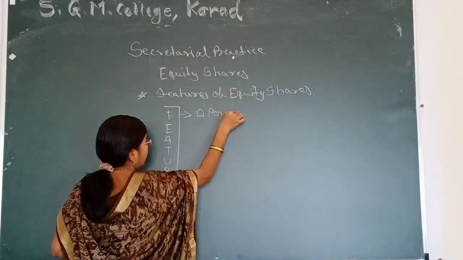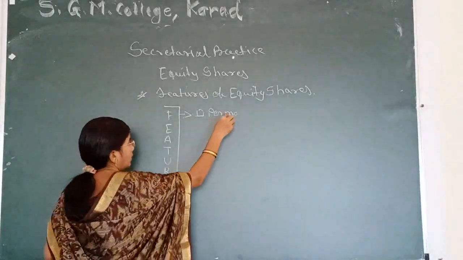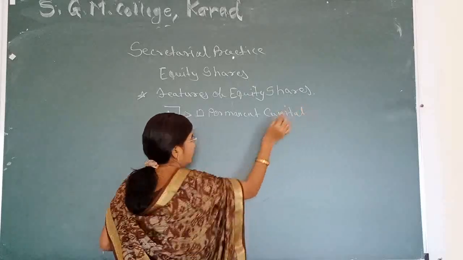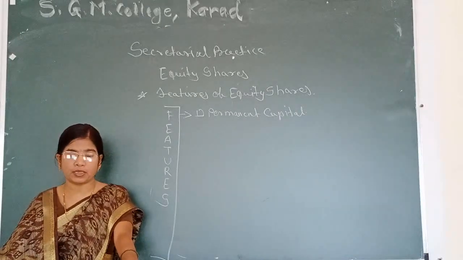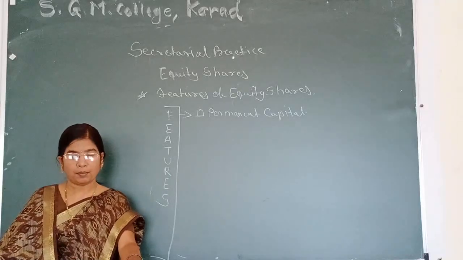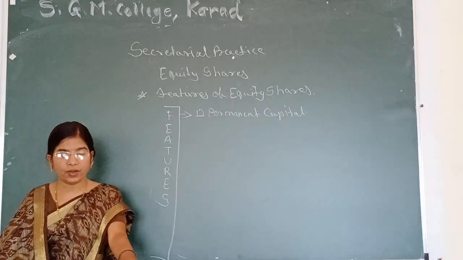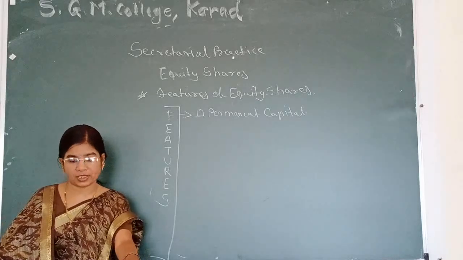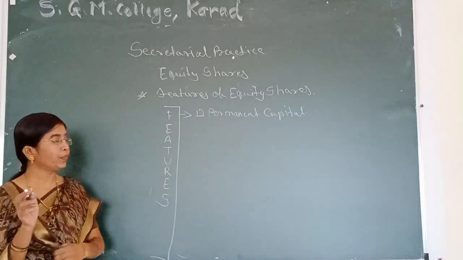First feature is permanent capital. Equity shares are irredeemable shares. The amount received from equity shares is not refundable by the company during its lifetime. Equity shares become refundable only in the event of winding up of a company or when the company decides to buy back shares. Thus, equity share capital is long-term and permanent capital of the company.